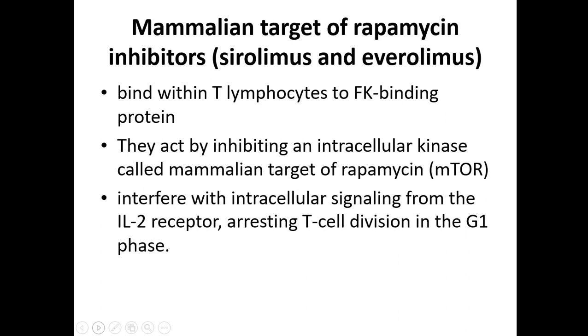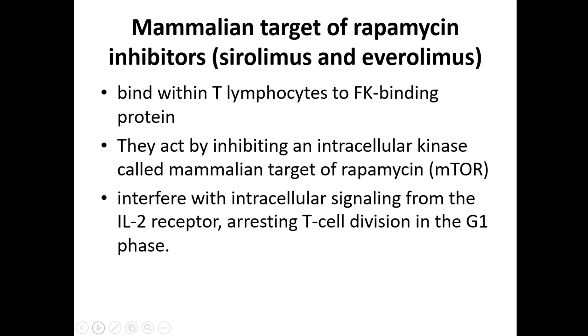Then mammalian target of rapamycin inhibitors like sirolimus and everolimus. They again bind with the FK binding protein. They act by inhibiting the intracellular kinase called mammalian target of rapamycin. It then interferes with the intracellular signaling from the interleukin 2 receptor, arresting T cell division in the G1 phase.